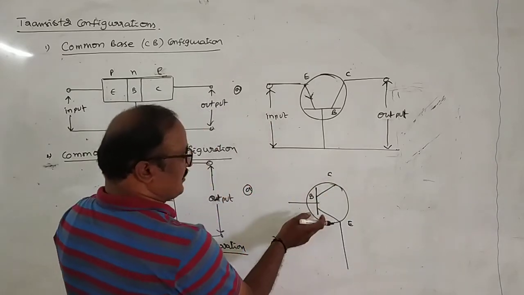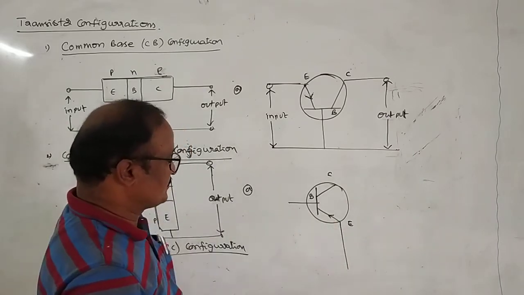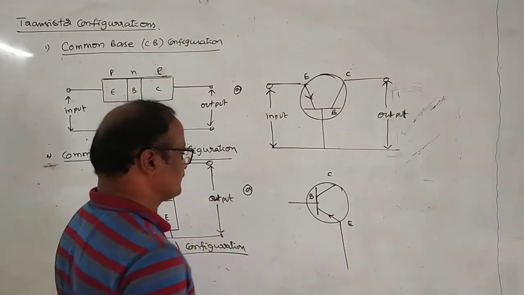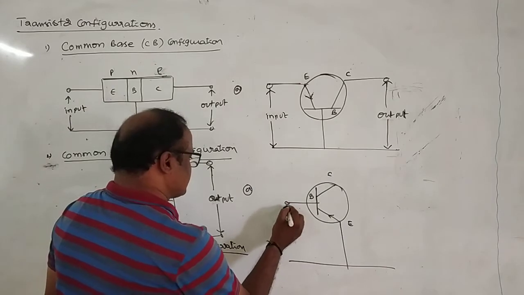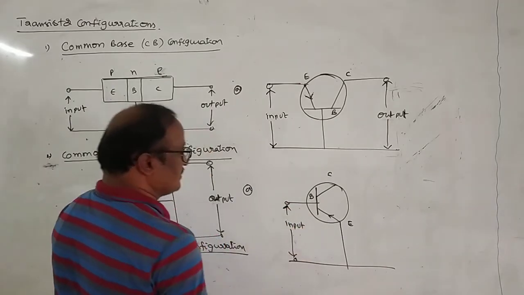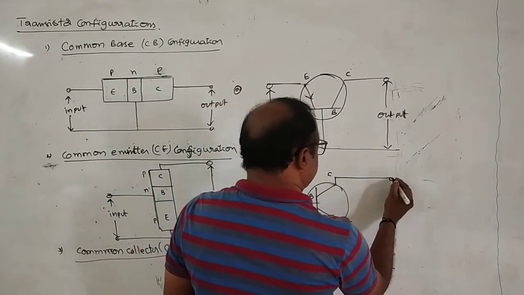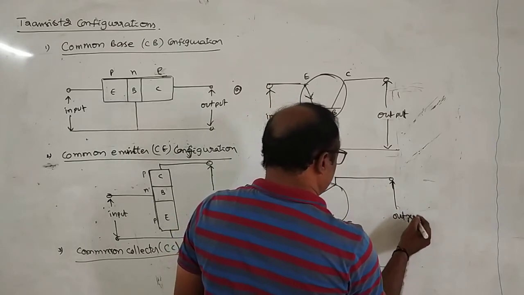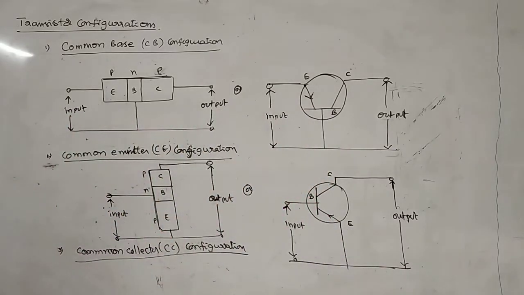First of all, it is PNP, which means the line must be taken from emitter to base. The arrow should be placed on the emitter line, moving from emitter to base. Also, here input is applied across base and emitter, and output is taken across collector and emitter. This is called the common emitter configuration.